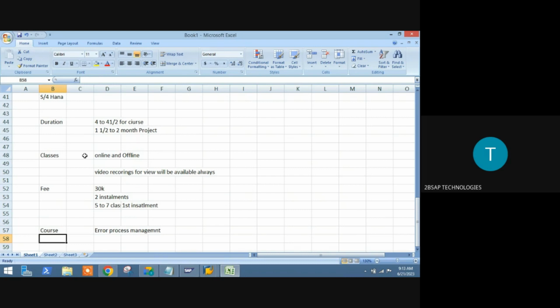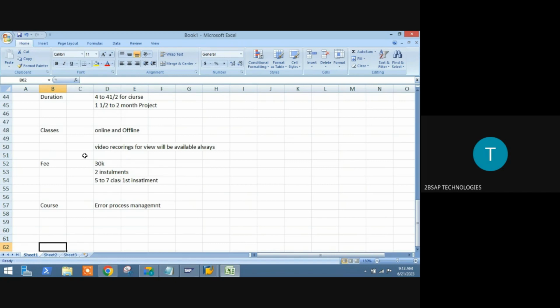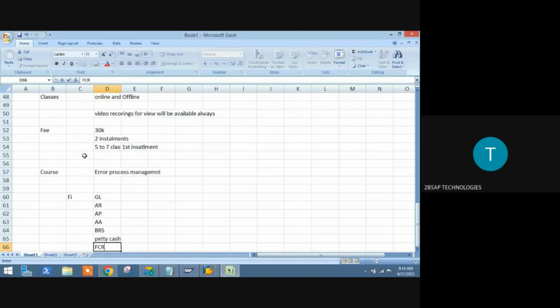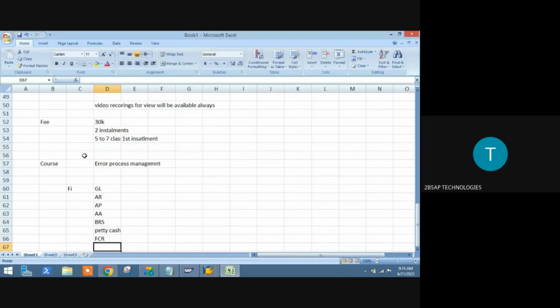So this is where my process is going to be. It is always going to be the error first: you will see the error, then you will rectify that error, and then you will see the successful cases. Next, in terms of course, we are going to cover the entire FI and CO. In FI, I am going to cover general ledger accounting, account receivables, account payables, asset accounting, BRS, petty cash, and foreign currency revaluation. Everything we are going to take up.